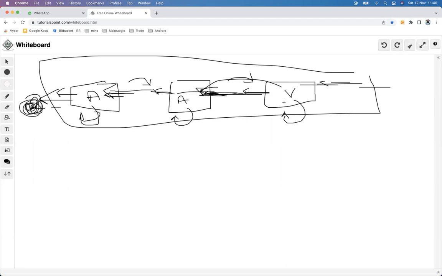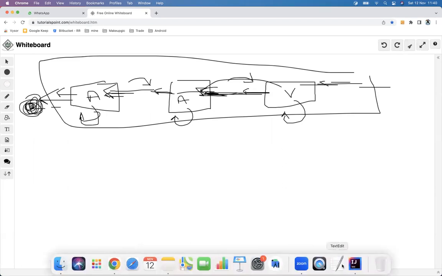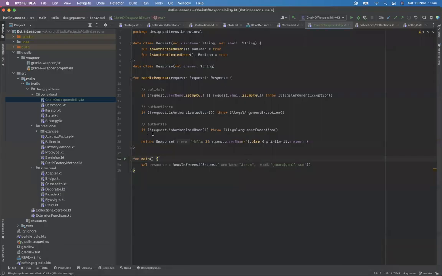So this is the authorization bit, this is the validation, right? And then the next one does the same with the request and response coming in, right? And if you also look at our code, what we have written, everywhere we're using the request to return the response. So all these guys are depending on the request coming in as the initial request. And finally, we are returning the response. So a little bit of mind shift here.